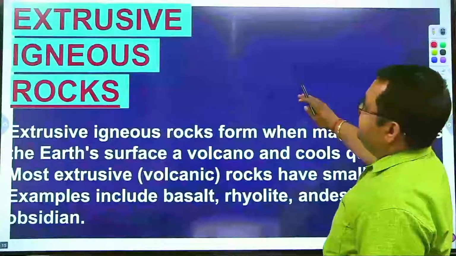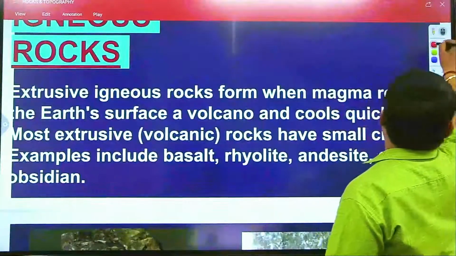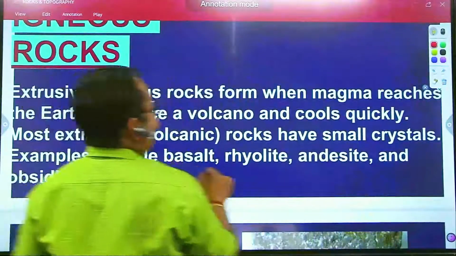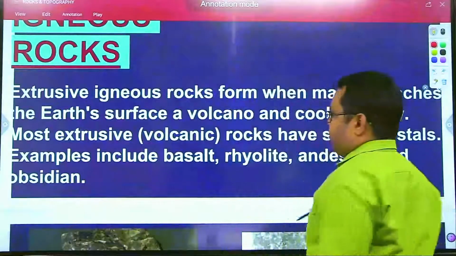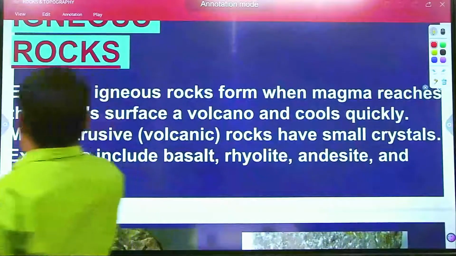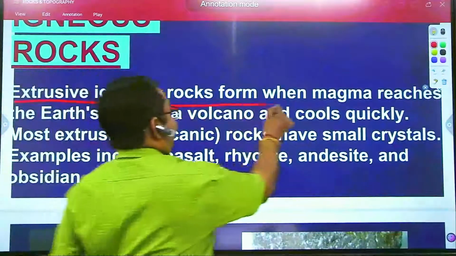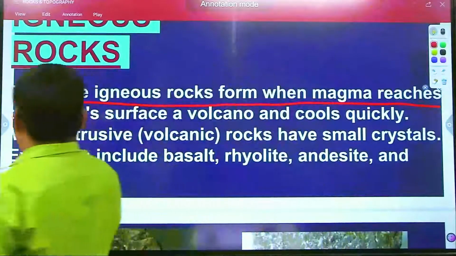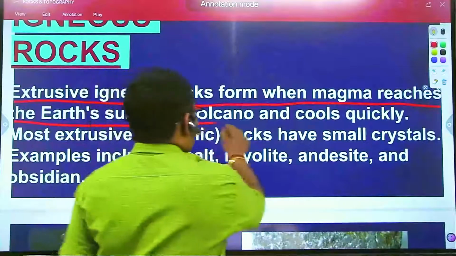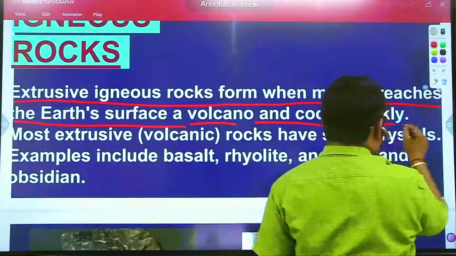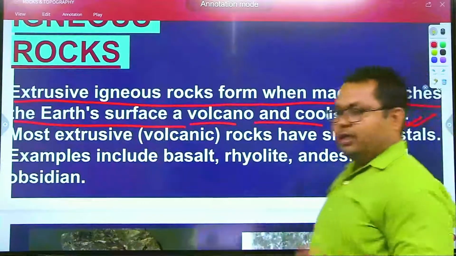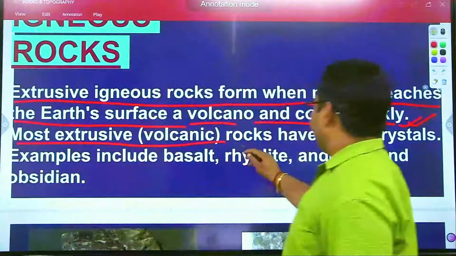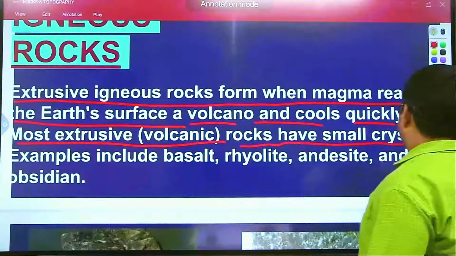Now we see about the extrusive igneous rocks. Extrusive igneous rocks form when magma reaches the Earth's surface, converts to a volcano and cools quickly. Most extrusive volcanic rocks have small crystals.